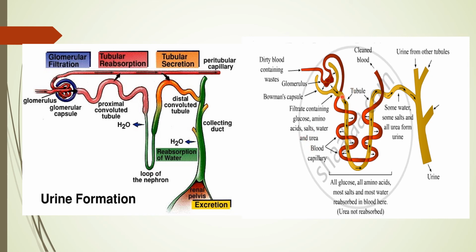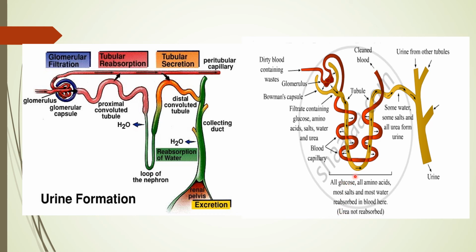So what happens? It passes through the tubule. All the glucose, amino acids, most of the salt and most of the water are going to be reabsorbed into the blood here. And what is not going to be reabsorbed? That is urea, because we have to excrete our waste material in the form of urea.